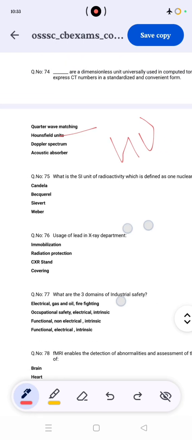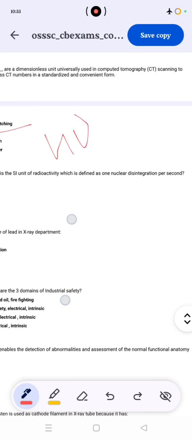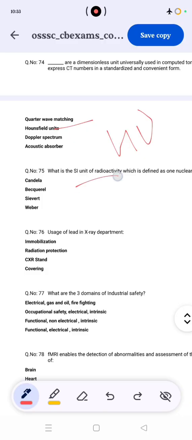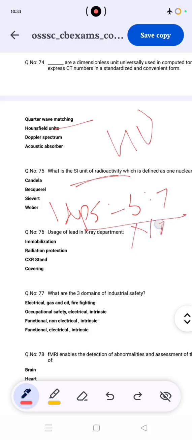Then what is the SI unit of radioactivity, defined as 1 nuclear disintegration per second? The SI unit of radioactivity is the becquerel, and the conventional unit is the curie. Asking about the conventional unit of radioactivity, the correct answer is curie, and the SI unit is the becquerel. 1 curie equals 3.7 into 10 raised to power 10 DPS. So 1 DPS is equal to 1 becquerel. Okay.